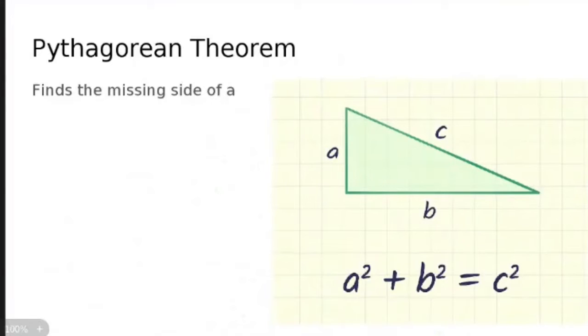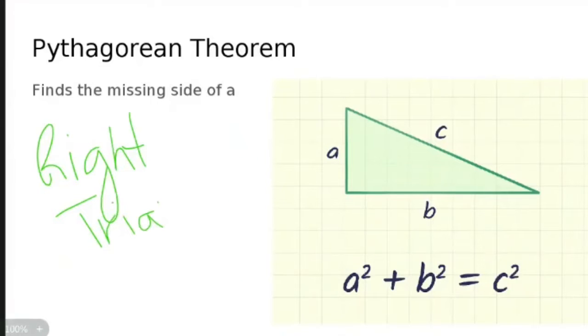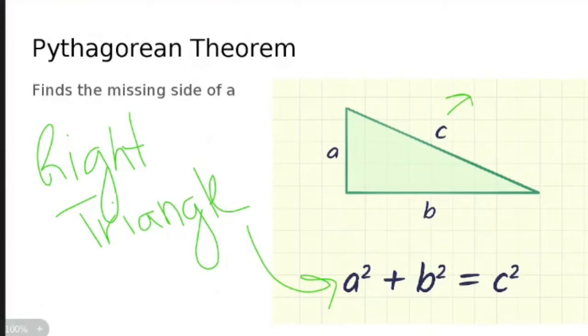Good old Pythagorean Theorem, the reason why square roots are important. If I wanted to find the missing sides of a right triangle, I would use the Pythagorean Theorem. Pythagorean Theorem states that a squared plus b squared equals c squared. C has to be the hypotenuse, the longest side. Okay, C is the hypotenuse, the longest side.